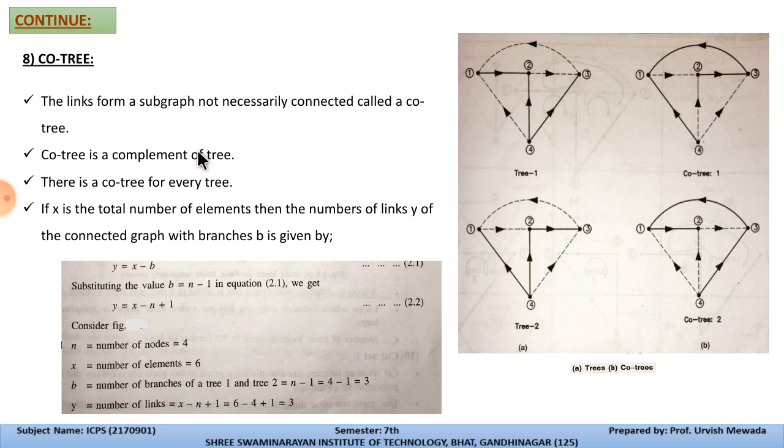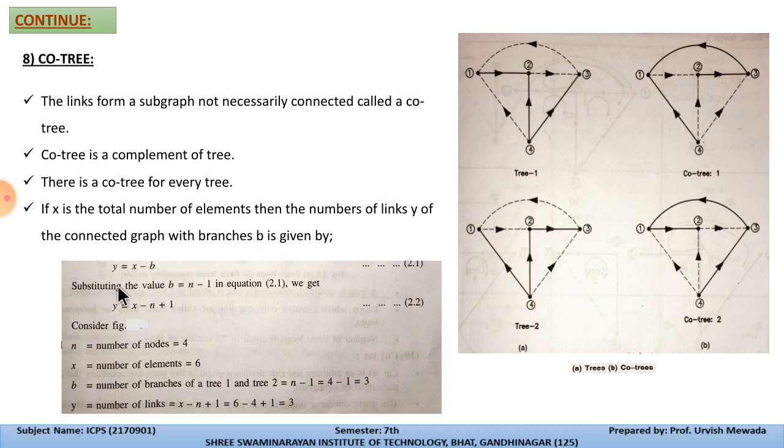Now the links form a subgraph, not necessarily connected, called the co-tree. So the co-tree is the complement of the tree, meaning the inverse. There is a co-tree for every tree. Now if x is the total number of elements, then the number of links y of the connected graph with b branches is given by this equation: y is the number of links, x is the total number of elements, and b is the total number of branches.